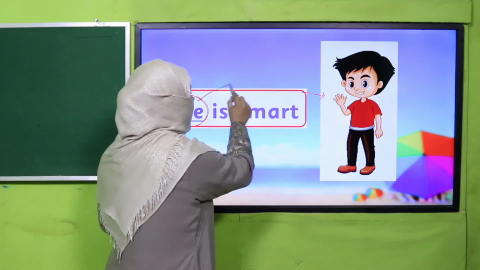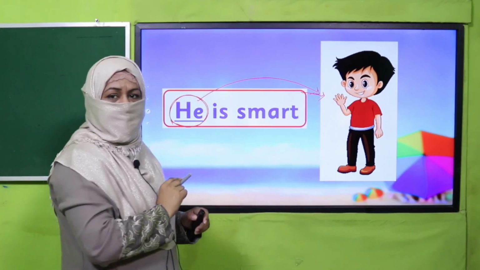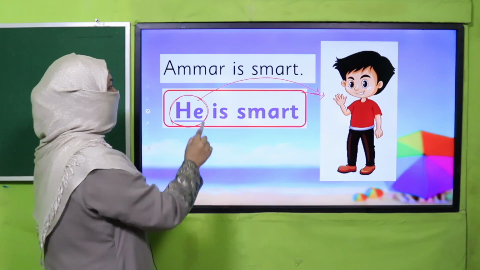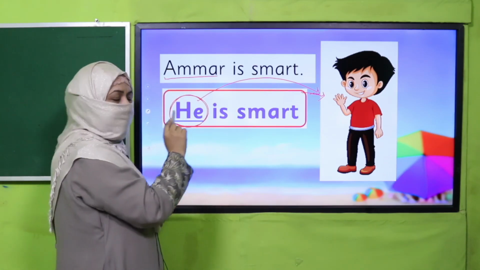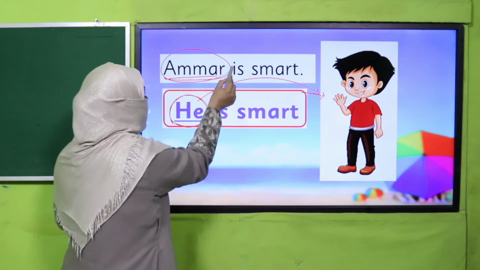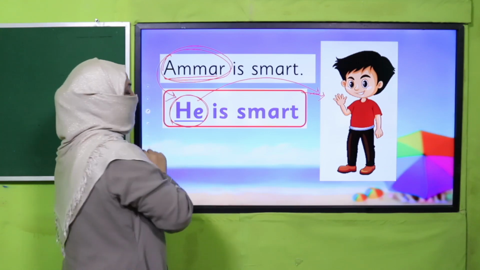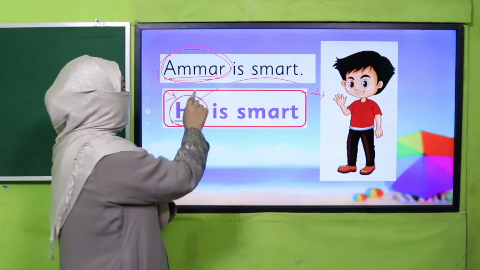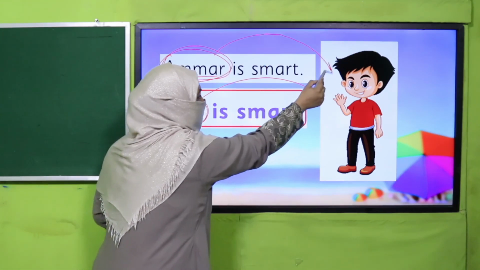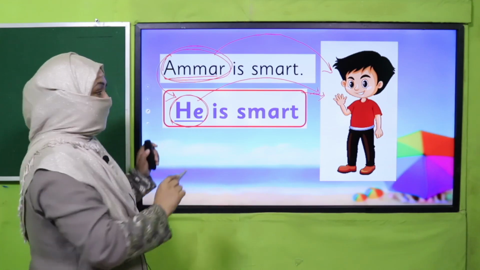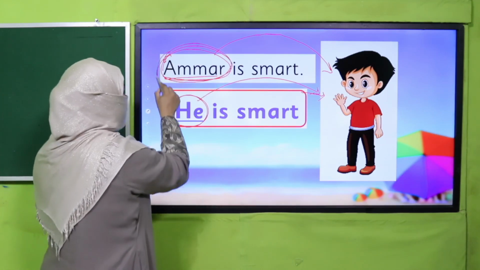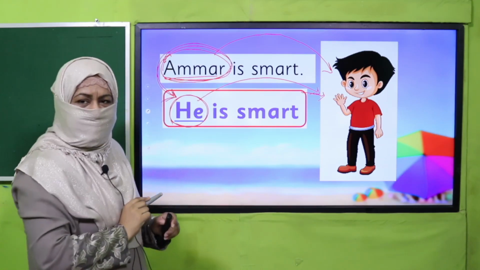Because it is referring to a boy. All right. Maybe his name is Amar. Amar is smart. So, we have replaced this naming word with he. Why? Because he is a boy. So, his name will be replaced with the substitution word he.